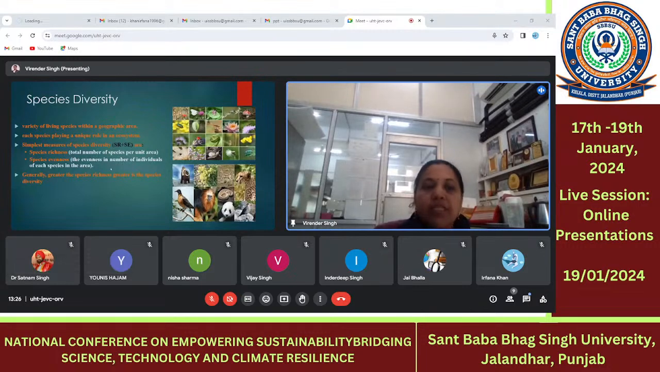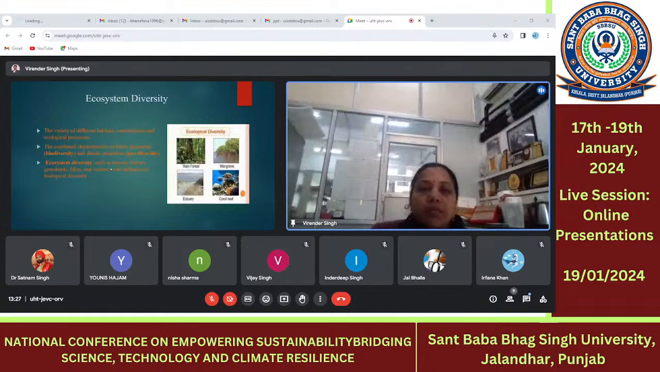And what is the species evenness? The evenness in the number of individuals of each species in a particular area is known as the species evenness. Each species plays a unique role in the ecosystem, and generally we measure the species richness, that is, the greater the species diversity of the earth system.